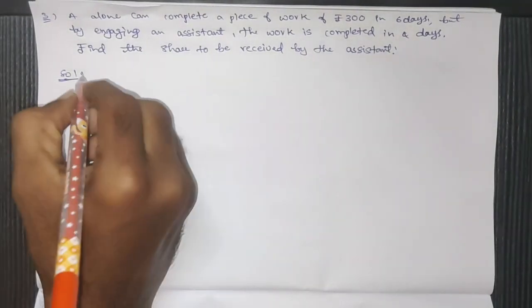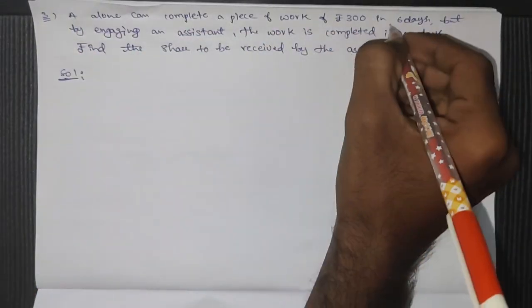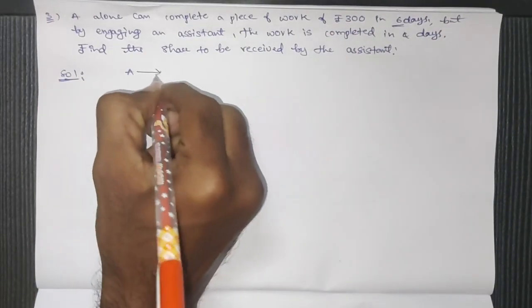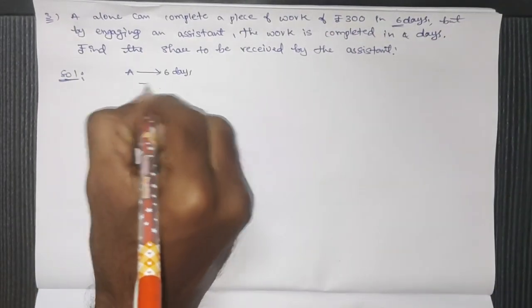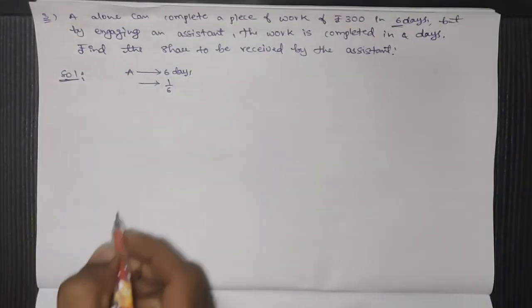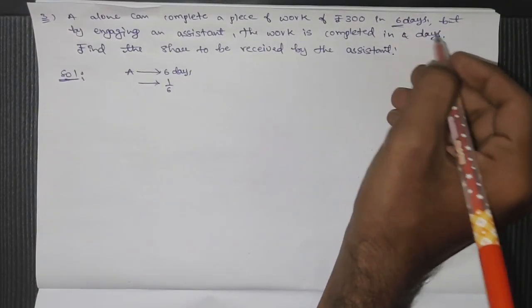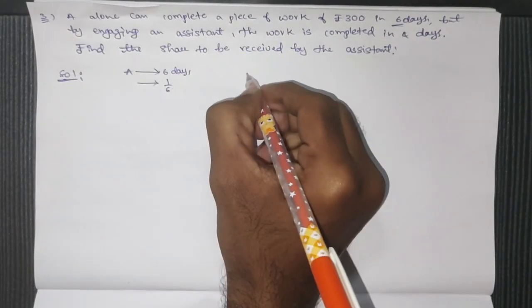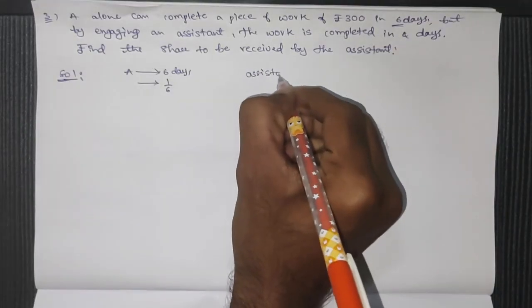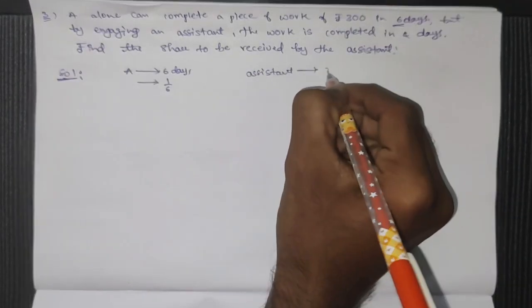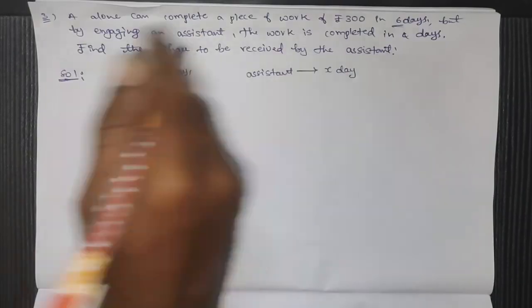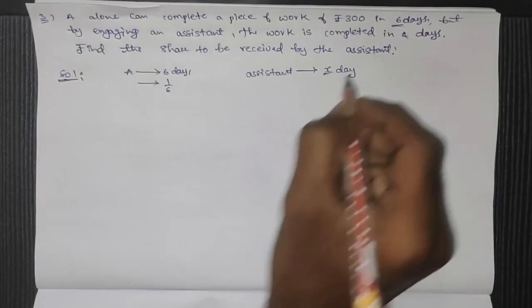So let's say A can complete the whole work in 6 days. Then his 1 day work will be 1 by 6. And we don't know about the assistant. Let's say the assistant can complete the whole work in x days.